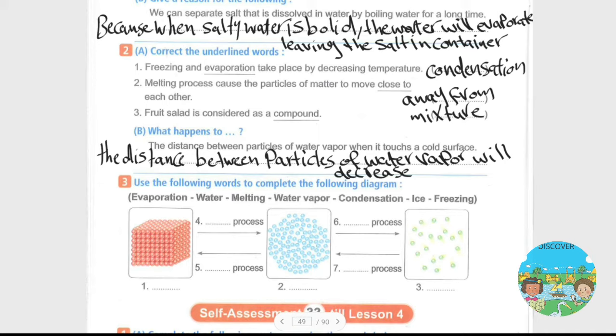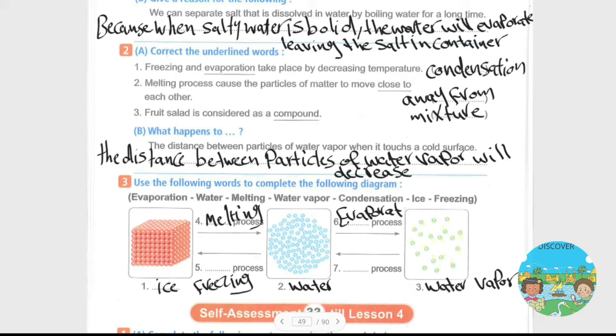Okay, number 1 here is ice. Number 2 is water. Number 3 is water vapor. Number 4: the ice became water, so it underwent melting process. Then it became solid again, so it underwent freezing process. Number 6: it became water vapor, so it underwent evaporation. And number 7 is condensation process.